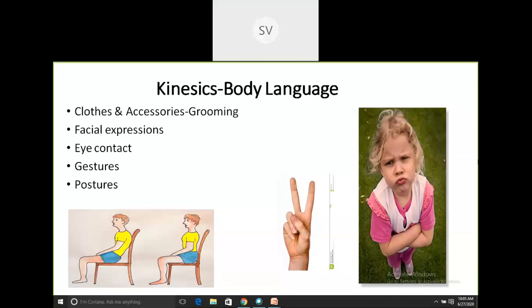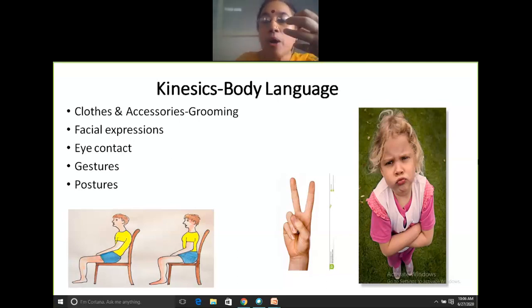I think this child is throwing a temper tantrum. Probably she wants something. She's been denied it. Her parents have said no to her, probably. And look at the way she's pouting her lips. Look at her face and look at her eyes. She's concentrating probably on the face of her parent. And look at her pouting mouth, I mean lips. That is, she wants something very badly. It's like, no, I want it. You understand?